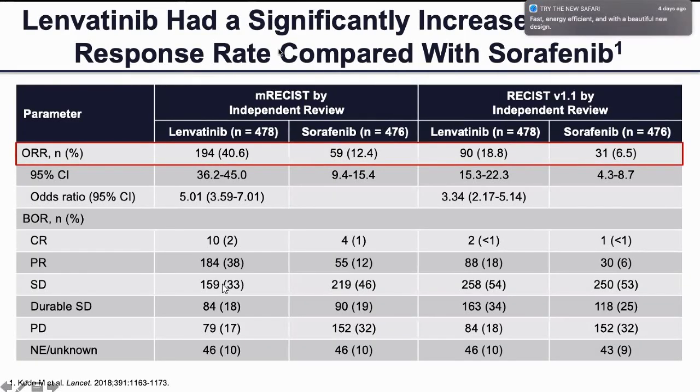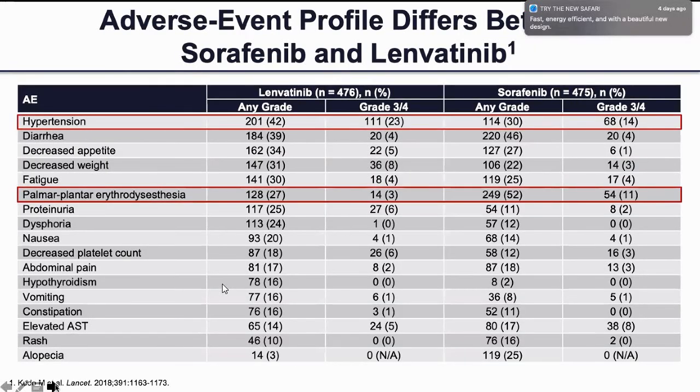Lenvatinib had a significantly increased response rate compared with sorafenib, and the toxicity profile of lenvatinib was also better as compared to sorafenib. The problem that we have with sorafenib is increased incidence of hypertension, fatigue, HFS, deranged LFTs, and diarrhea. All these problems are also there with lenva, but they are comparatively much lesser than with sorafenib. So it's a very well tolerated drug.